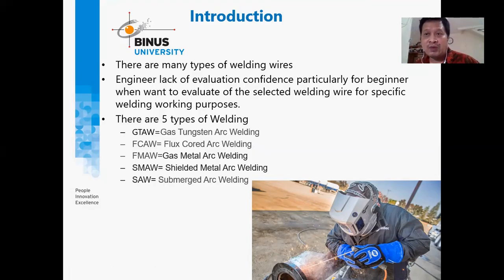And also for the owner, when they try to look at which brands are best for each welding activity. There are 5 types of welding here. They call it GTAW, gas tungsten arc welding. This is the type of welding using gas. And then we have FCAW, flux cored arc welding. This has flux, and it is the same with the wire as well, with the core. And then we have GMAW, gas metal arc welding.